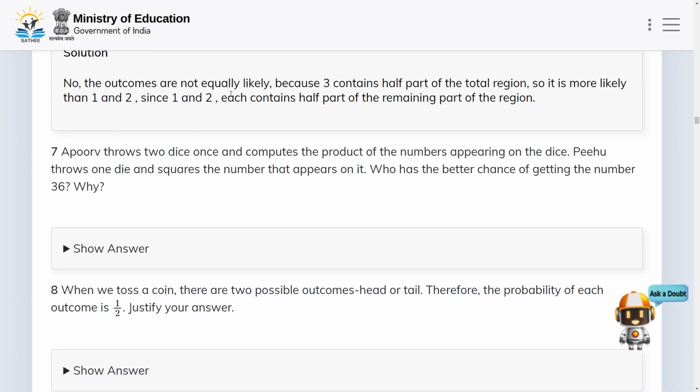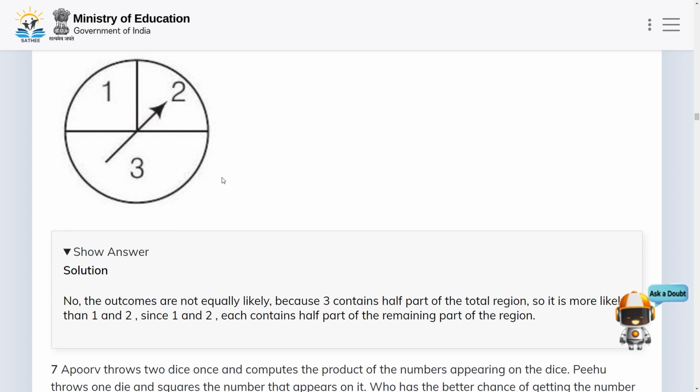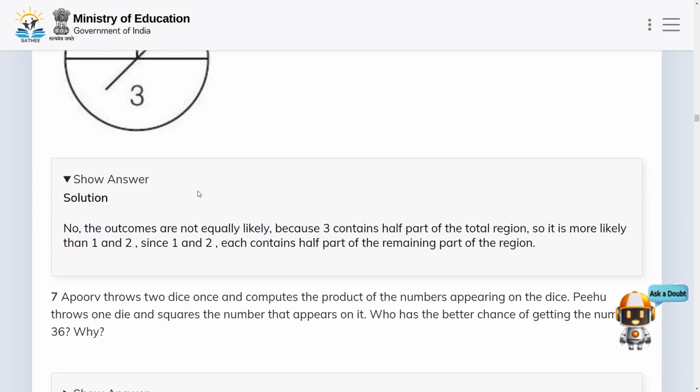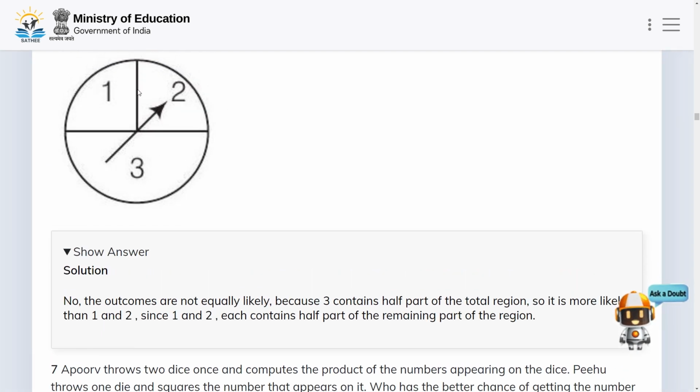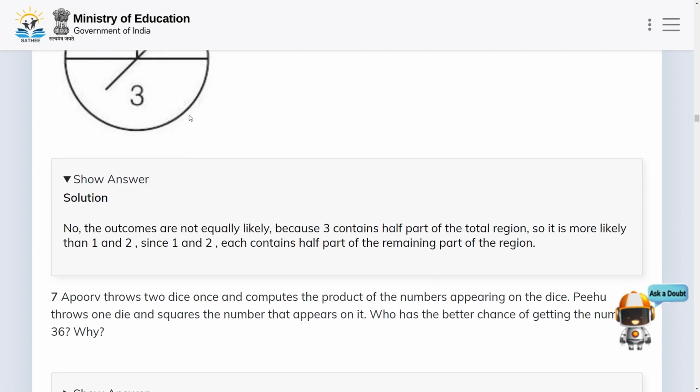The outcomes are not equally likely because 3 contains half part of the total region, and 1 and 2 contain the other half.